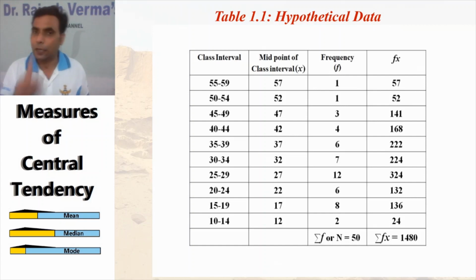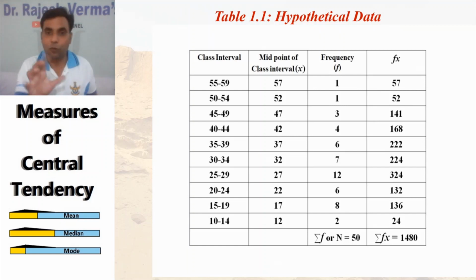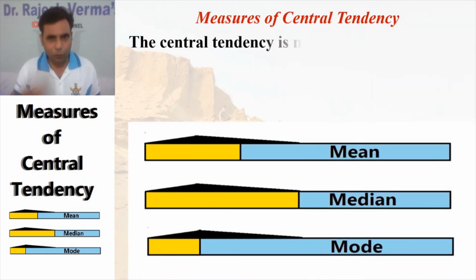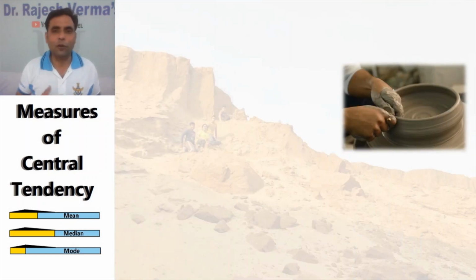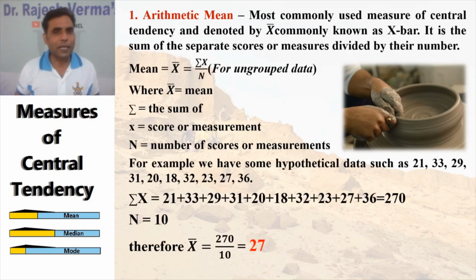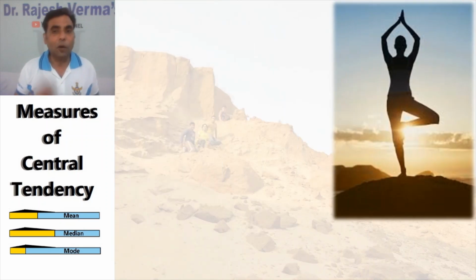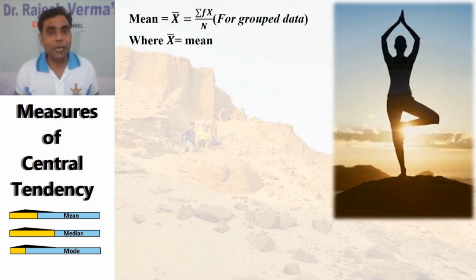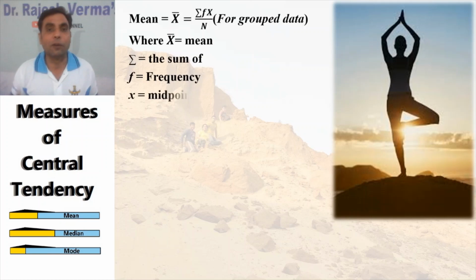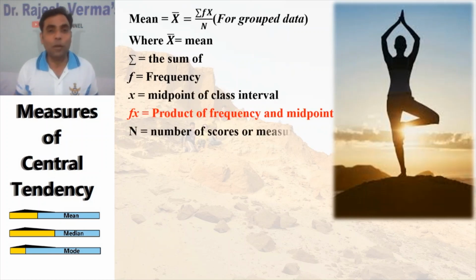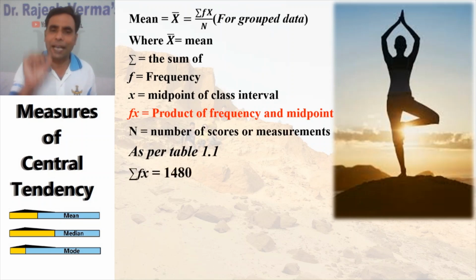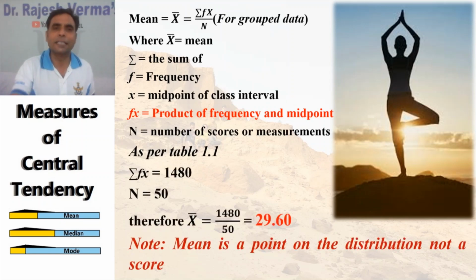So remember and memorize this table for this particular video, because we'll be using this table more frequently, as we are going to calculate from this table only. You have calculated the arithmetic mean for the ungrouped data. Now we are calculating the mean for grouped data, when the data is given in class interval form. Remember this point. Our formula has a small change. We added only one more symbol here, that is f. So our formula is summation fx divided by n. Again, x bar means the mean.